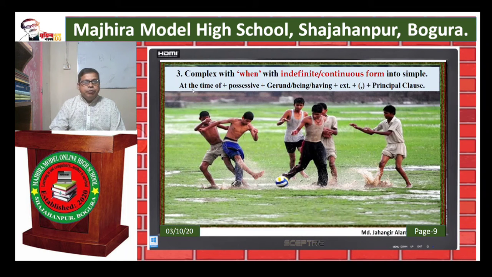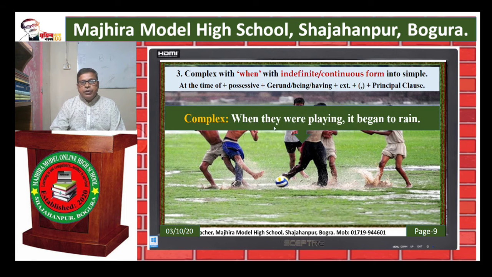Rule 3. Complex with when with indefinite or continuous form into simple: at the time of plus possessive plus gerund or being or having plus extension plus comma and at last principal clause. Example. When they were playing, it began to rain.